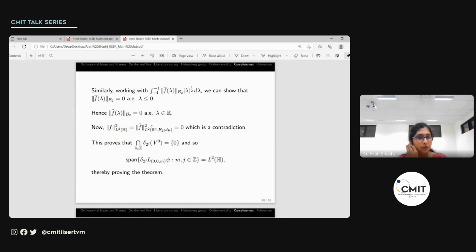Again, appealing to the Plancherel theorem of the group Fourier transform of the Heisenberg group, we get norm f squared L2H is 0, which means f is 0, which will show that this intersection is in fact 0, because we started off with f in this intersection. So we've shown that f is 0. This intersection is 0. The orthogonal complement is 0. The orthogonal sum is the whole of L2 of H, which is nothing but the closed linear span of the collection that we considered, which proves the theorem.